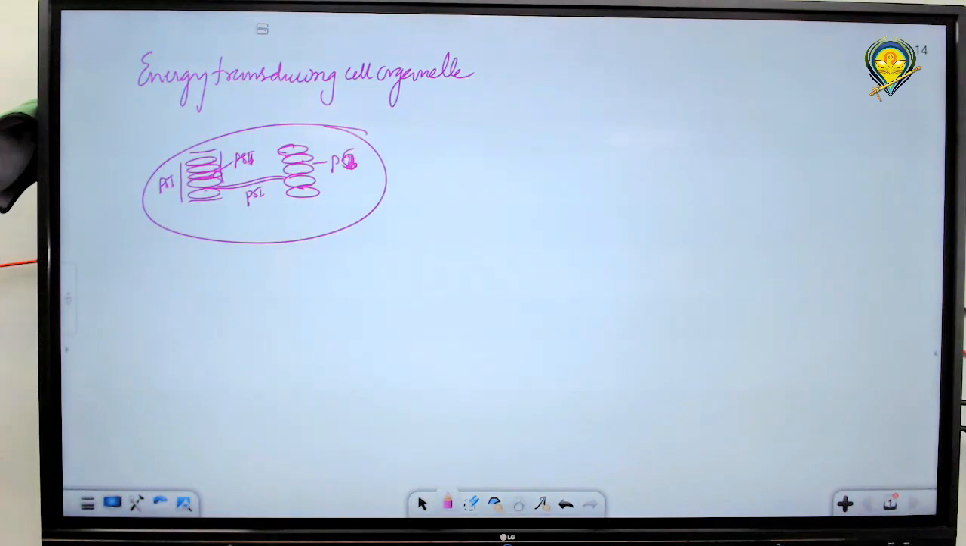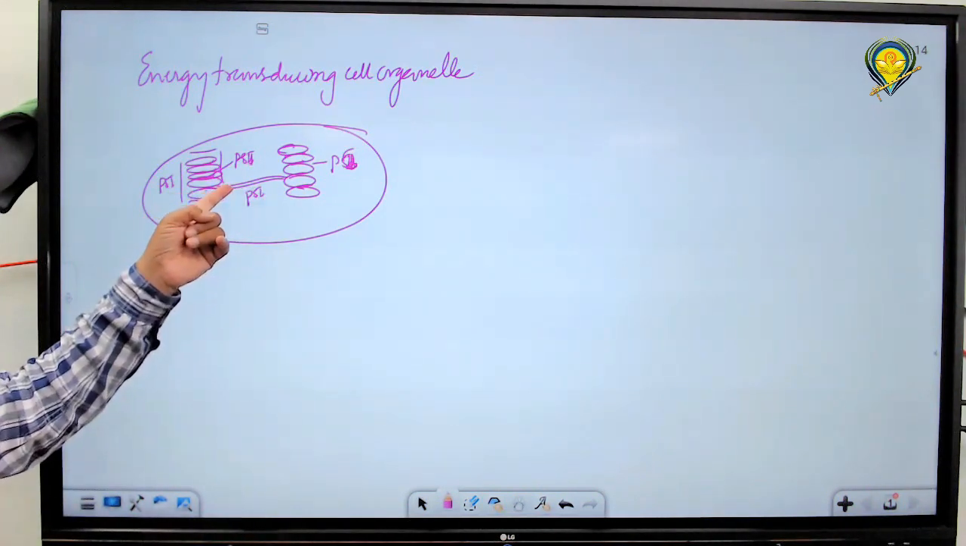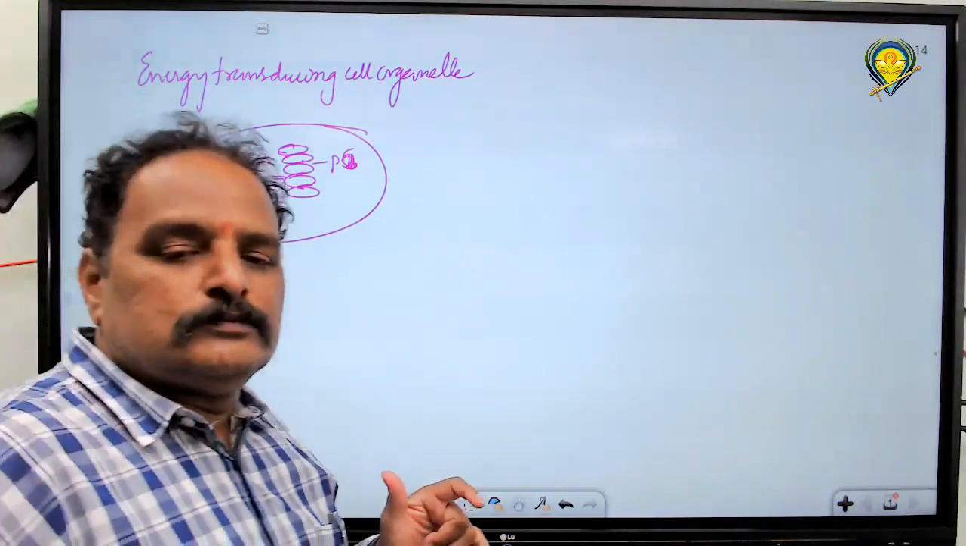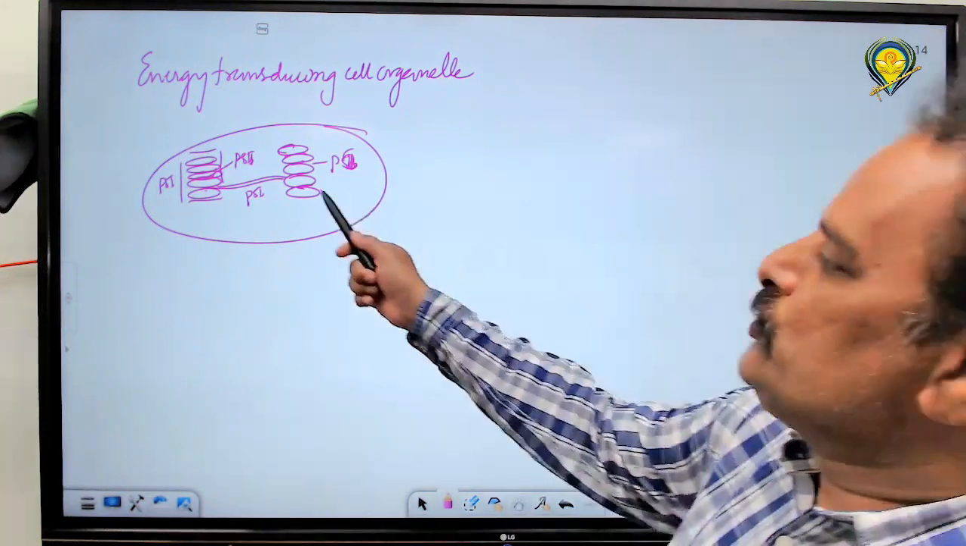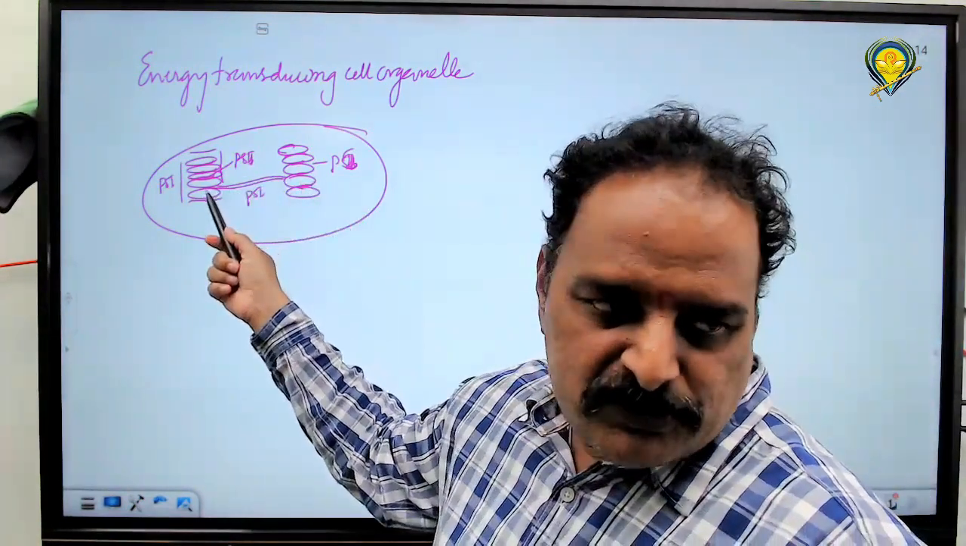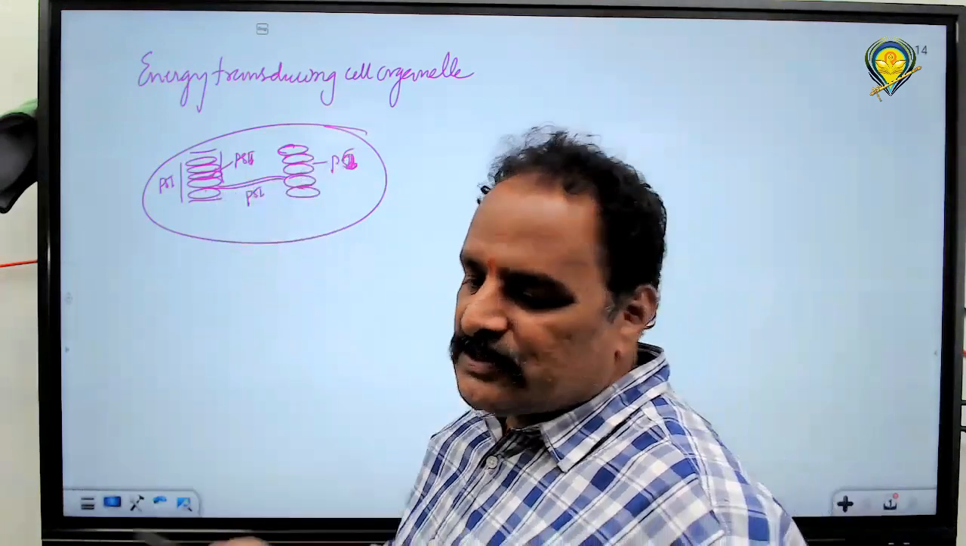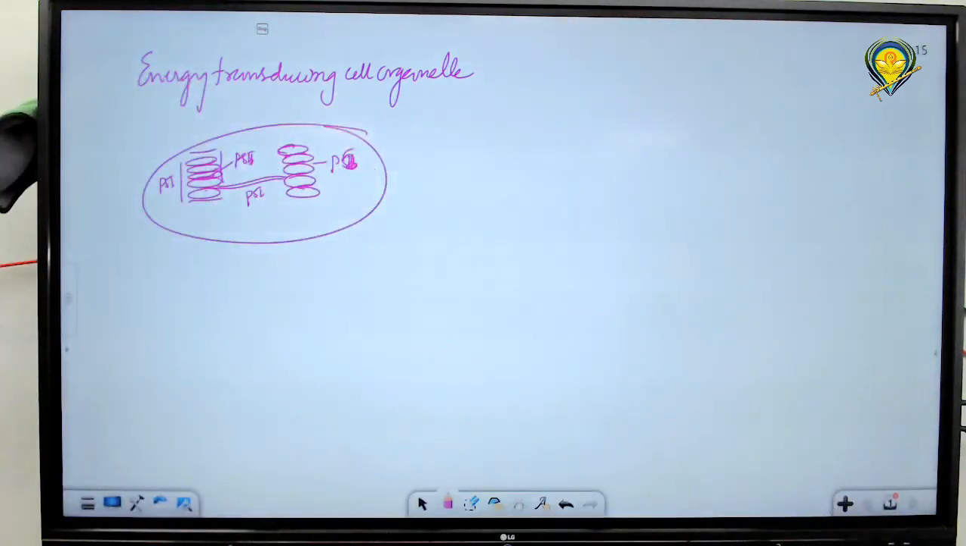What are intergranal thylakoids? The thylakoid membrane present between and connecting two grana, that is the intergranal thylakoid, the stroma thylakoid. It is also called the Fret membrane. These are the three names for this. It connects two granal structures. Both are connected by a membrane-like structure, which we call an intergranal or Fret membrane, or stroma thylakoid or stroma lamella.